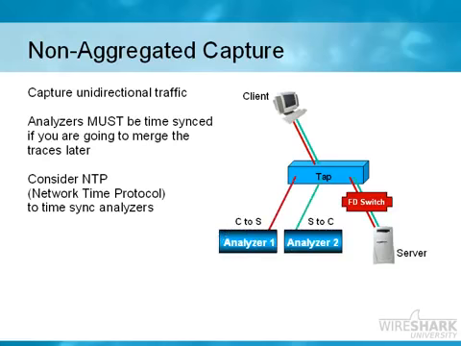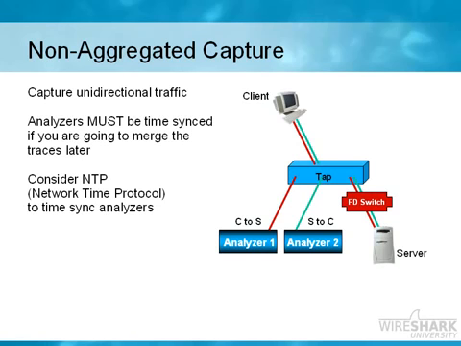Now this is a non-aggregated tap, which means that it's not going to send the transmit and receive channel information down simultaneously to a single device plugged in. Instead, it's going to have two connections, and you're going to have to connect two analyzers to the tap. Analyzer number 1 on the left-hand side would be able to listen to the traffic from the client going to the server.